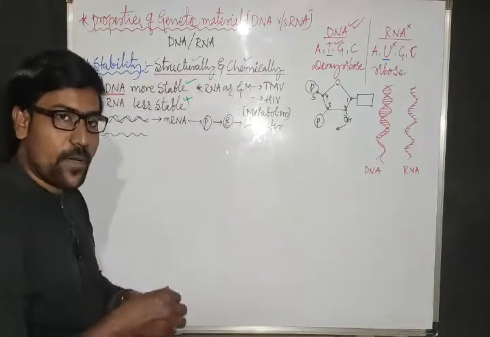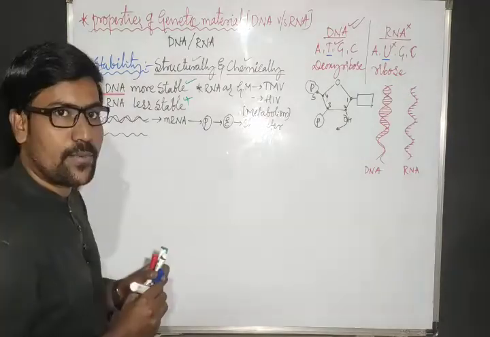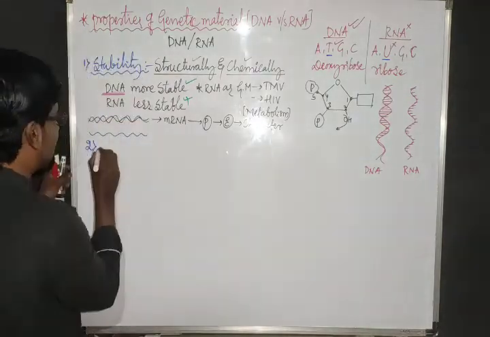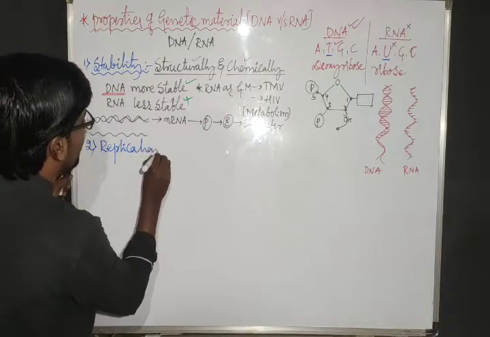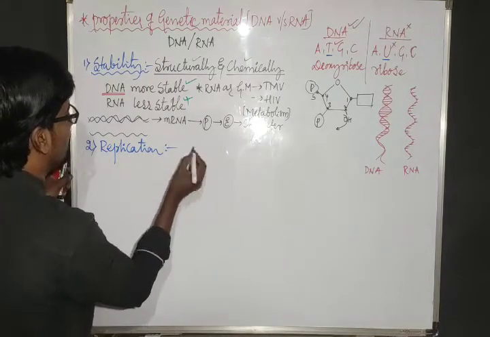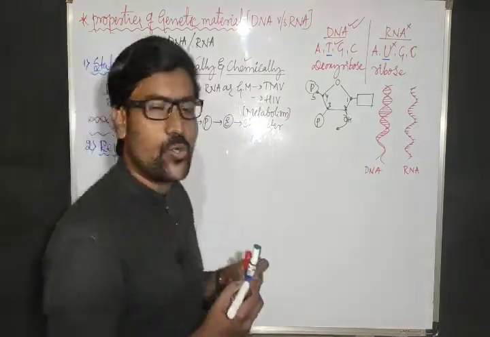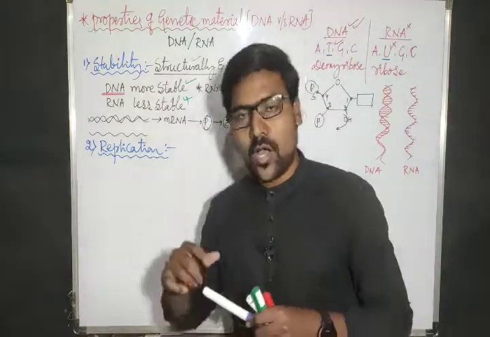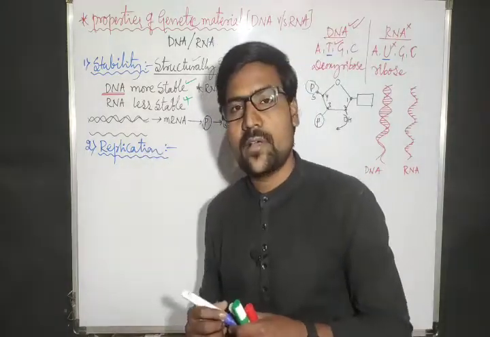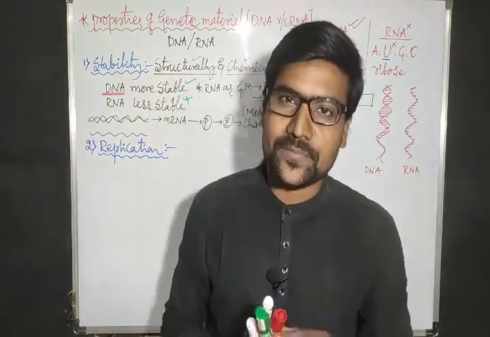And next major property, another major property to act as a genetic material. First one, stability. Next one, it must have the property of replication. So any biomolecule to act as a genetic material must show the property of replication. Already we know one thing: replica means producing Xerox copies.